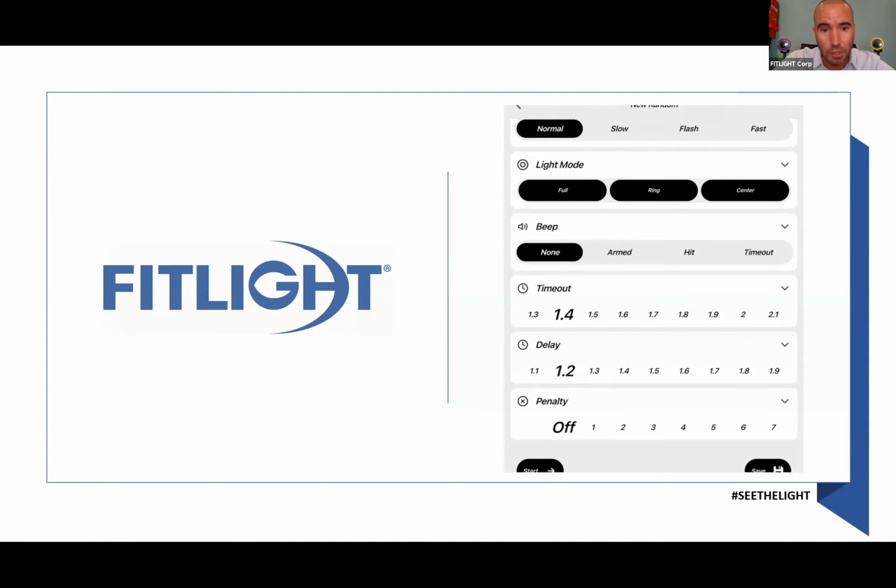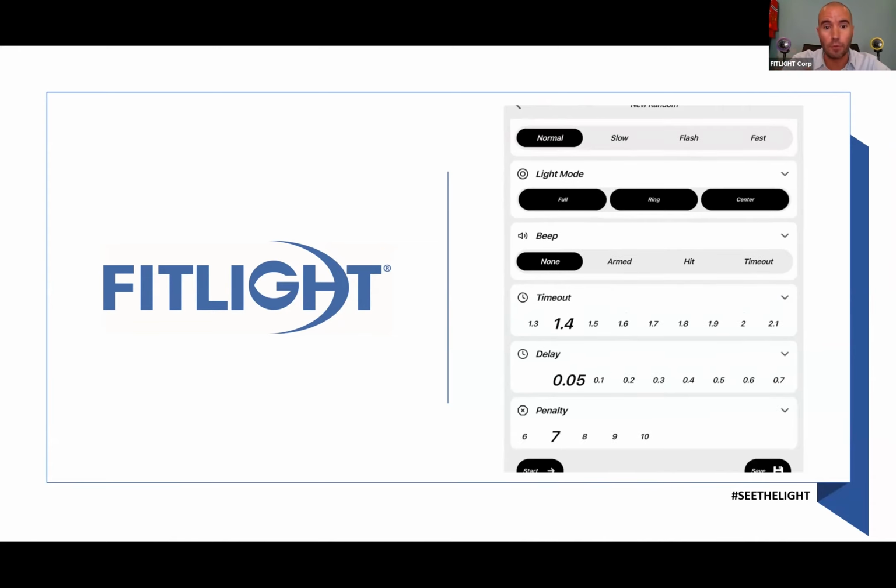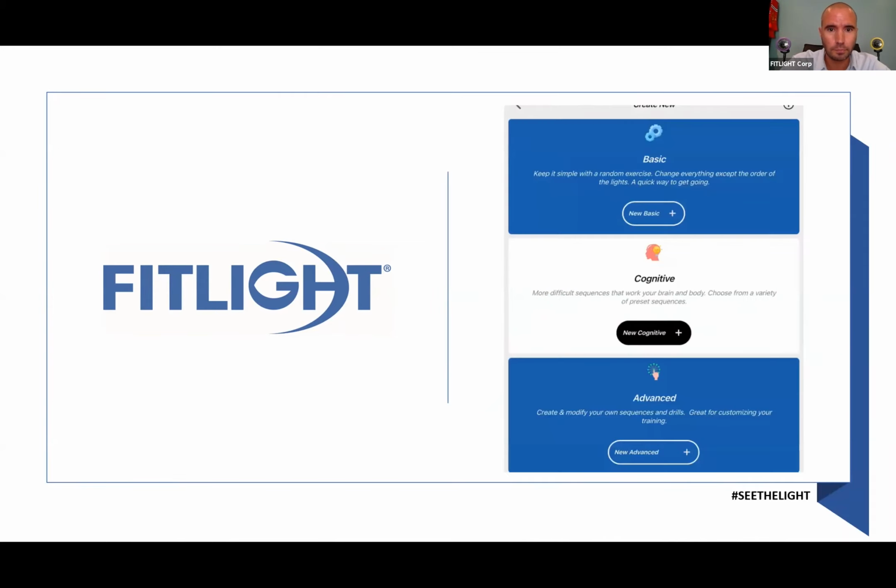All right, the last option is penalty. Penalty will go from 1 to 10 seconds, and it will add that amount of seconds to the total time for every miss that you have. So let's say you put it to 2 seconds and you have 3 misses, it will add 6 seconds to the total time of your exercise. That's only relevant if you start comparing total times. All right.